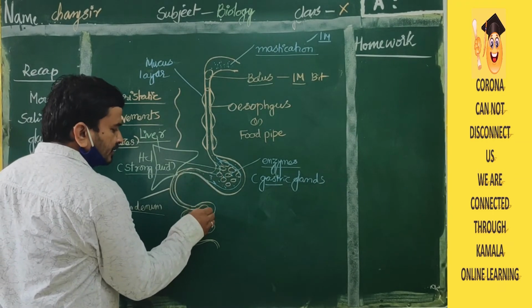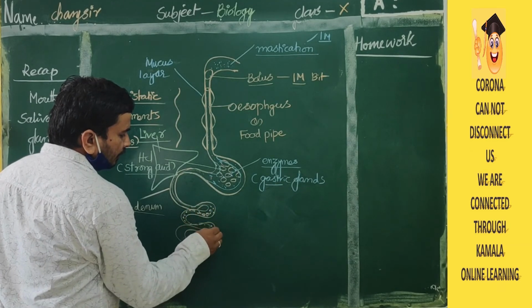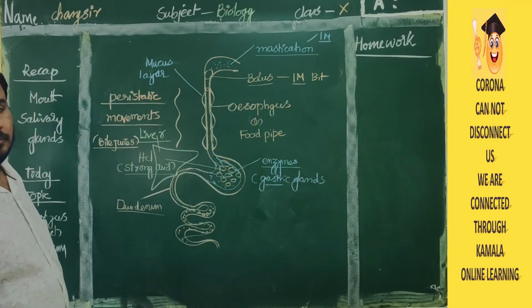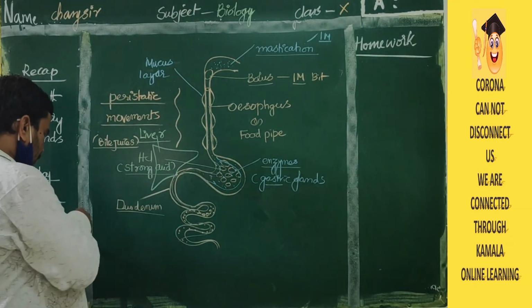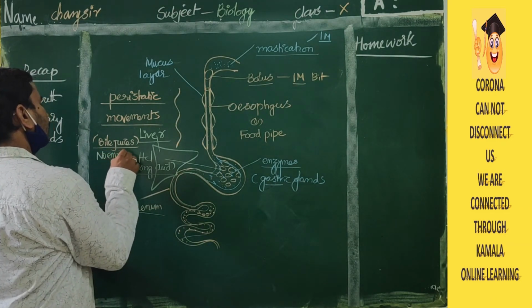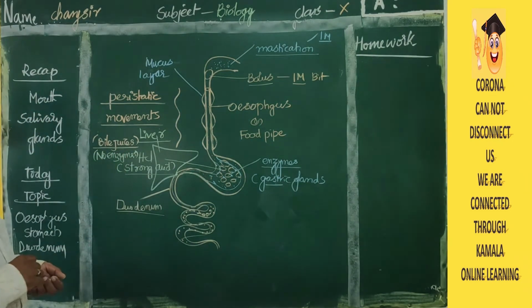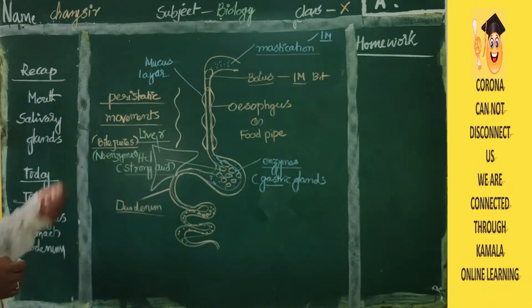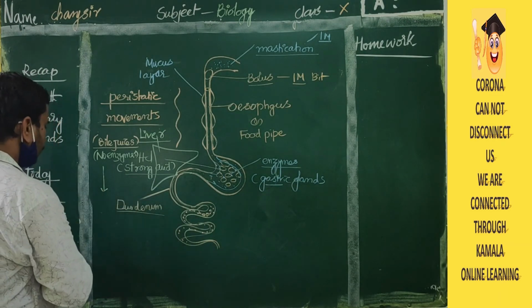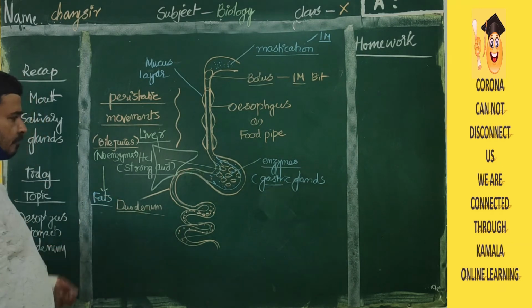Now inside the small intestine, food is there. Very small particles of the food are there. On that, the bile juices will act. The bile juices have no enzymes. No enzymes are present in bile juices. So what is the work of the bile juices? These bile juices will digest the fats.